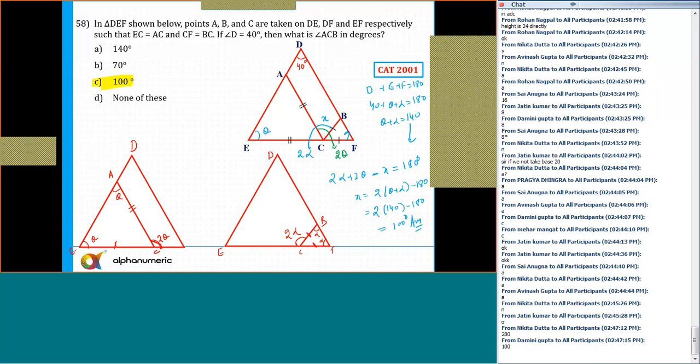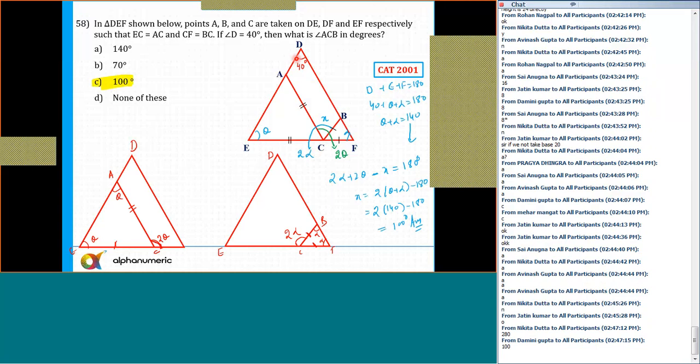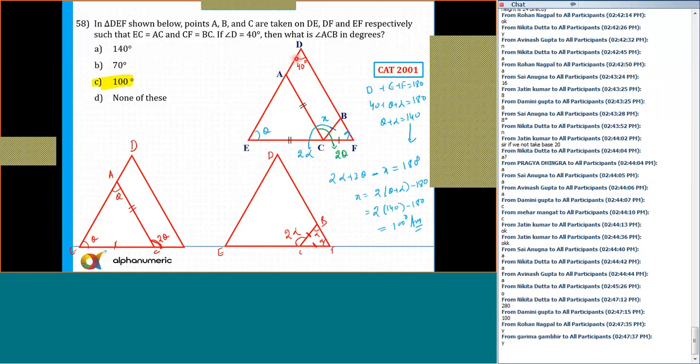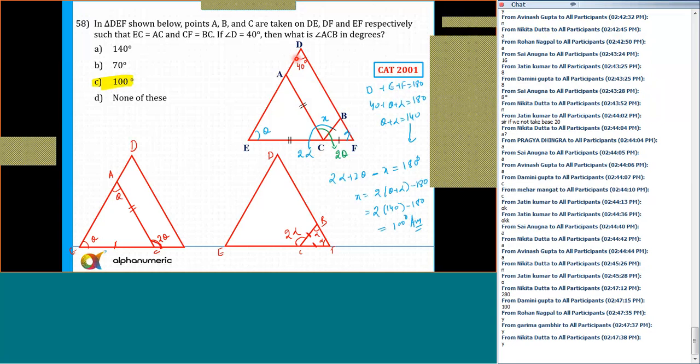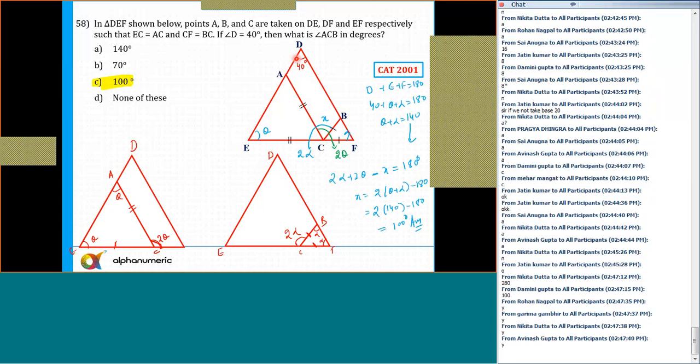I think those who have marked the answer as option A assumed that it seems like a parallelogram. So 40 plus 140, that's a wrong answer. Is that clear to all of you? Even in the exam the same figure was given, where it seems that this line and this line are parallel, but nowhere has it been mentioned that these two lines are parallel. So the correct answer is 100 degrees. So be careful in the CAT. Do not assume the figure to be to scale unless it is mentioned in the question.